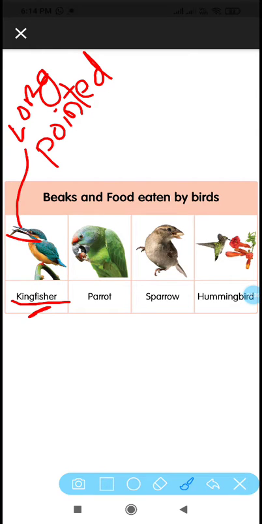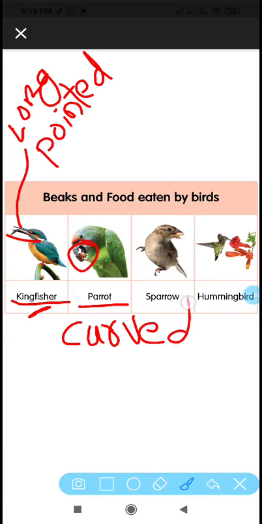Now you look at another bird named parrot. When you observe the parrot beak, how is it? It's in curved shape. And how is it helping? It helps to break the nuts and eat. It helps to eat the fruits. That's why the parrot has a curved beak. Kingfisher has a long and pointed beak.